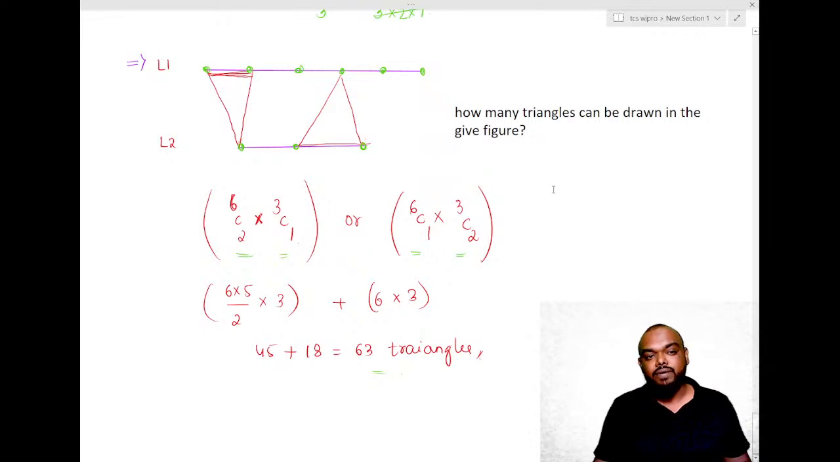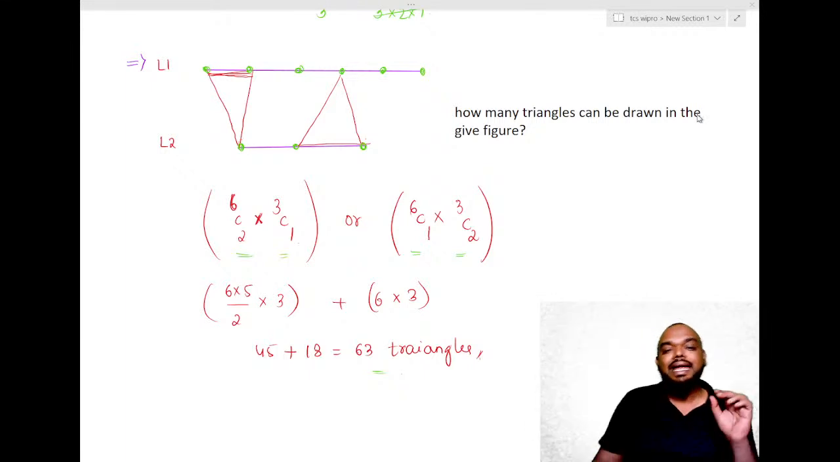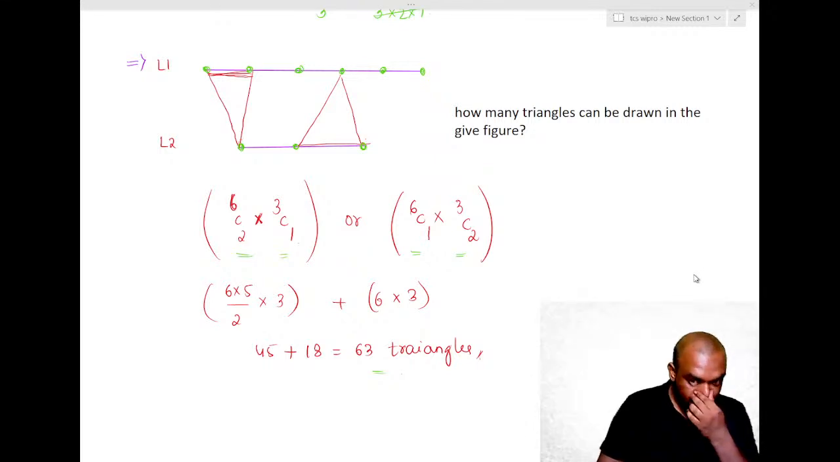Did you understand the question? Everybody, please confirm in the chat box. A slightly high level compared to the problems what we solved earlier, but yes, we can easily crack it, not a problem. Everybody, did you understand? Please confirm in the chat box.